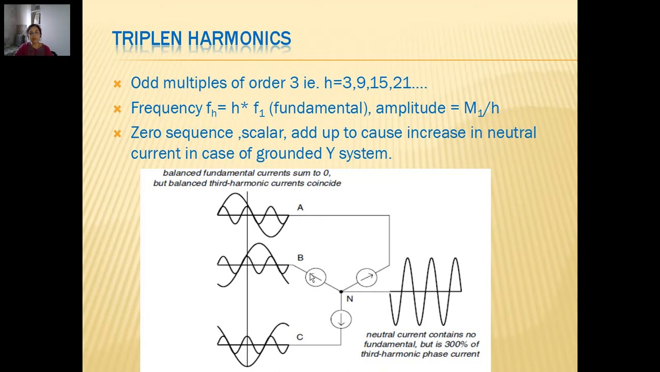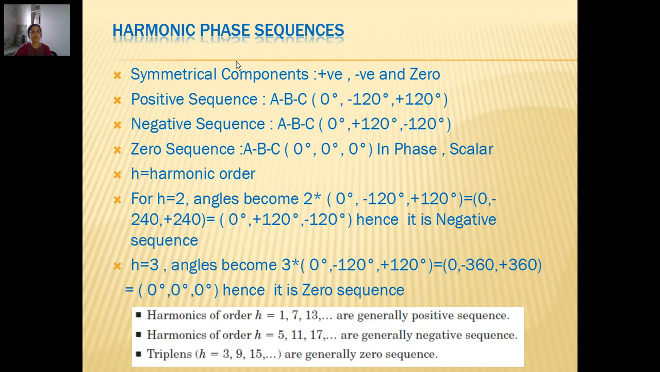Neutral current is expected ideally to be 0, and such an increase of neutral current has started showing the problem of neutral burnouts. Okay, so this problem was seen, and then triplen harmonics are given this special category. Whenever there are triplens, such problems are seen. Now, as I said, the harmonic phase sequences: how to decide whether a particular order harmonic is positive sequence, negative sequence or zero sequence in nature.